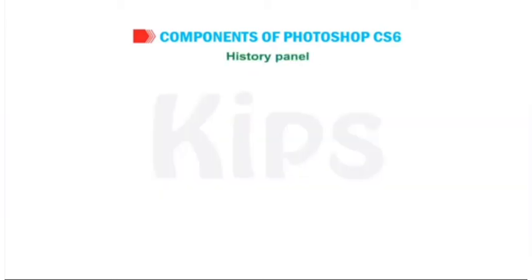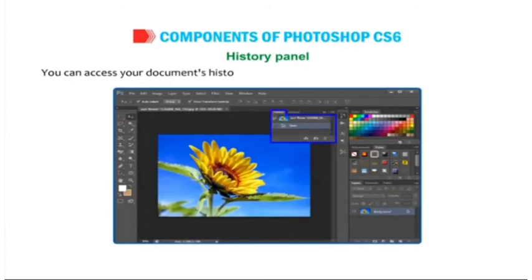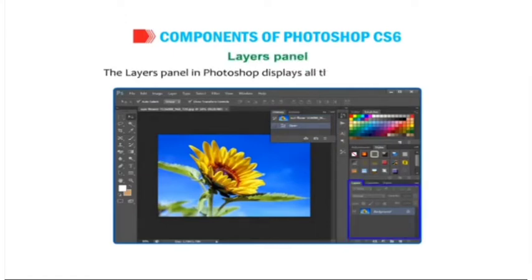History panel. You can access your document's history in the History panel and undo the changes easily. Layers panel. The Layers panel in Photoshop displays all the layers in an image. It also shows the various effects applied on the layers.